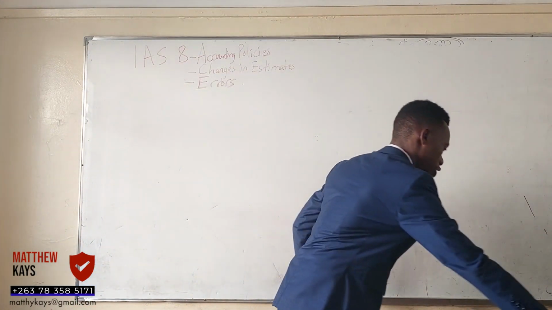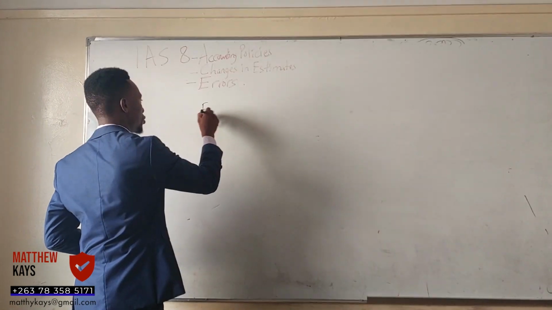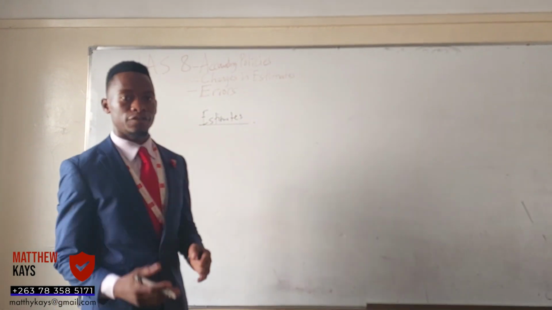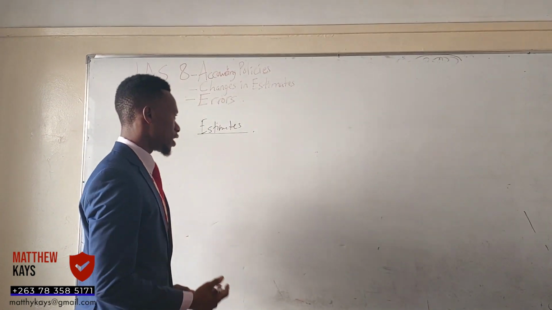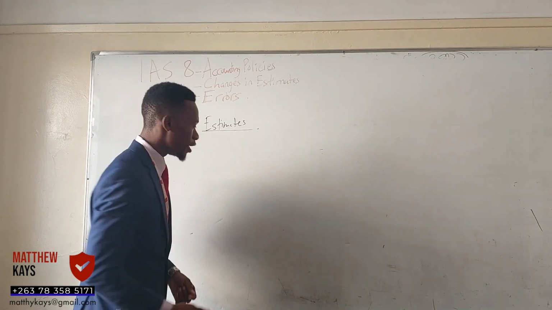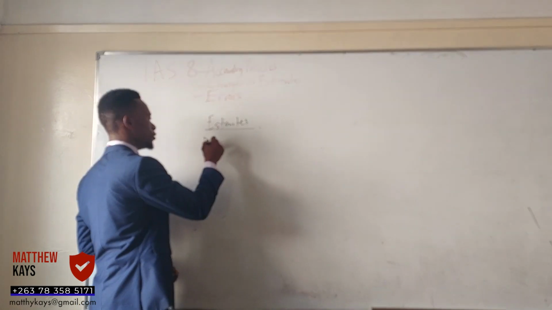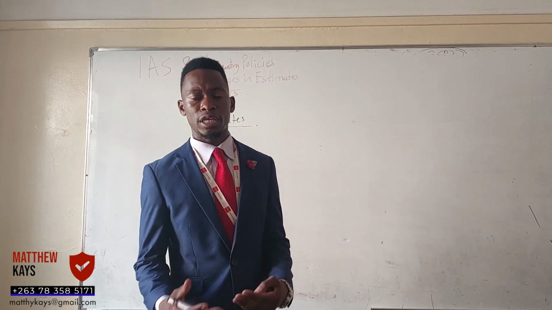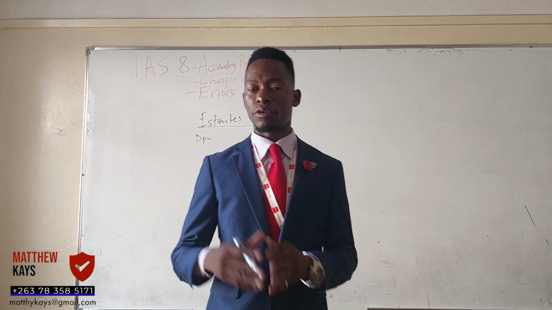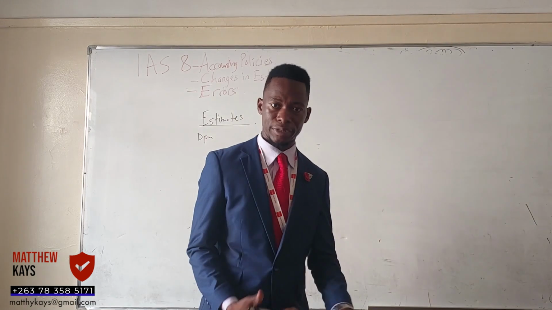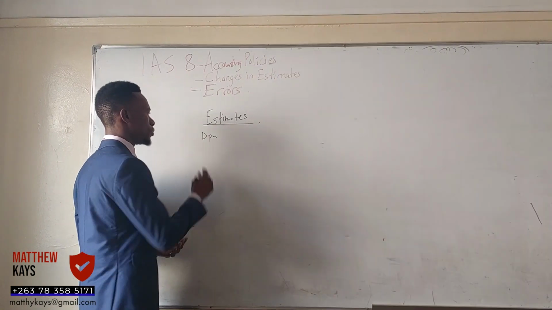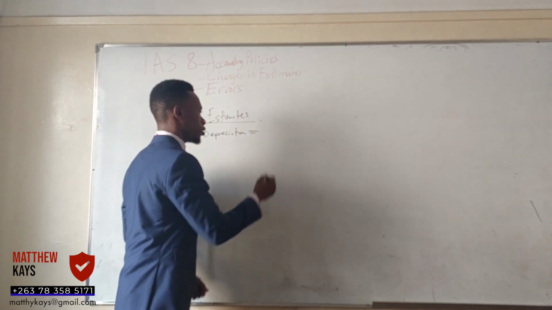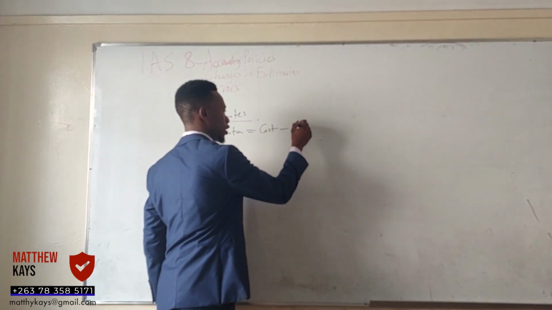Now, we do have changes in estimates. Let me talk about estimates. On the estimates, guys, there are so many estimates that we have. Like, let's talk about the depreciation. Guys, when you buy an asset, it doesn't mean that you know the actual number of years that it is going to last. You use estimates. So that's what we're talking about. So depreciation is an estimate, right? Depreciation is an estimate.